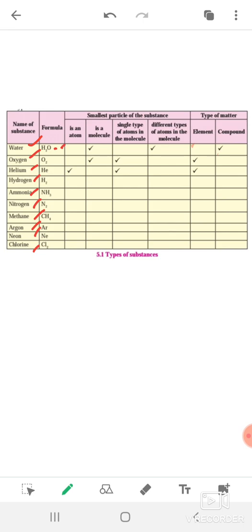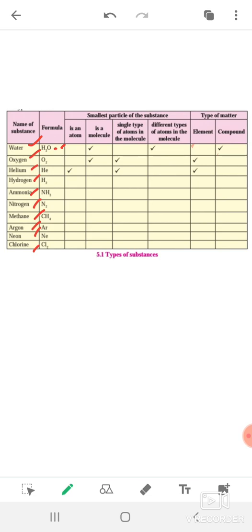So we have to tick whether the substance is an atom, that is, whether what is given is an atom or a molecule, and if it is a molecule, whether it has a single type of atom or different types of atoms in that molecule, and whether it is an element or a compound. Okay, so let's start. Some are already solved here, and some we have to solve.